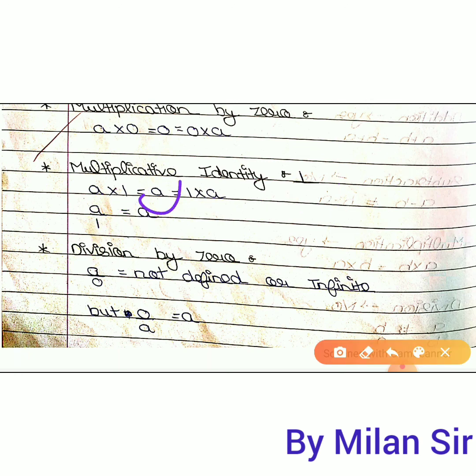And for division even, if you divide a by 1, then you will get the same answer. That means in division, if your denominator is 1, you will get the same answer whatever equation you have. So we do not need to divide by 1, we get the same answer. So 0 is the additive identity and 1 is the multiplicative identity.